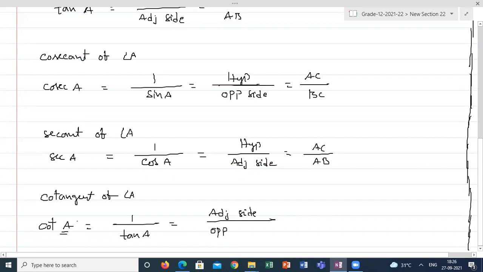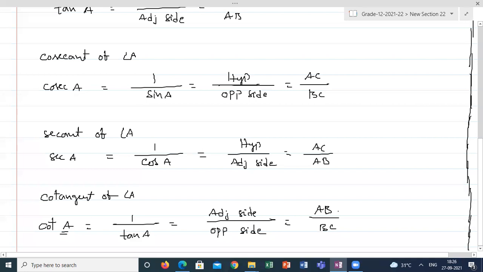You are taking the ratio of cotangent of angle A, not angle C. Angle B is right angle. With respect to B, we won't define any ratios. Opposite to angle A, the opposite side is BC, so cot A is AB by BC.